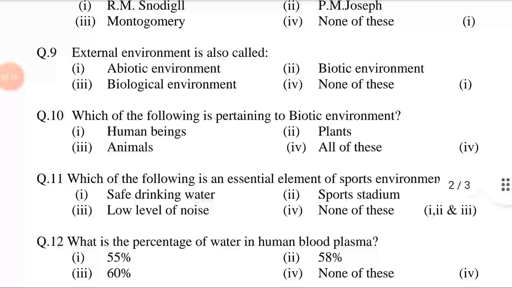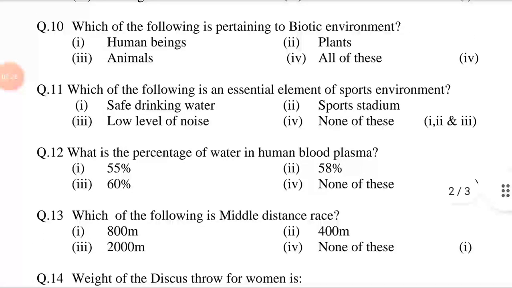Question number 9. External environment is also called option first, abiotic environment. Second, biotic environment. Third, biological environment. Fourth, none of these. Answer is option first, abiotic environment. Question number 10. Which of the following is pertaining to biotic environment? Option first, human beings. Second, plants. Third, animals. Fourth, all of these. Answer is option fourth, all of these.